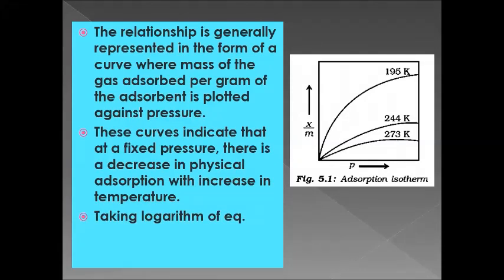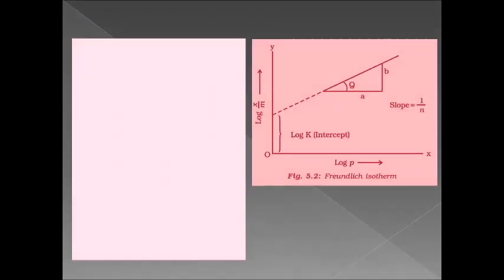Taking the logarithm of the equation x/m = k p^(1/n), when you take the logarithm on both sides, we can write it as log(x/m) = log k + (1/n) log p. Again I'll repeat, log(x/m) = log k + (1/n) log p. If we plot a graph of log(x/m) against log p, we'll get a straight line where the intercept is log k and the slope is 1/n.